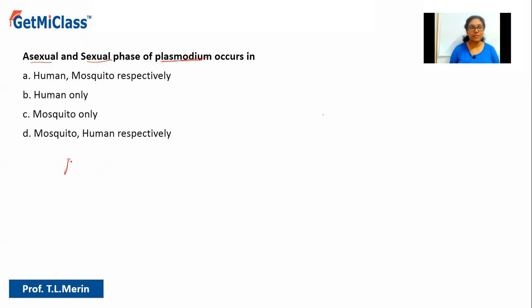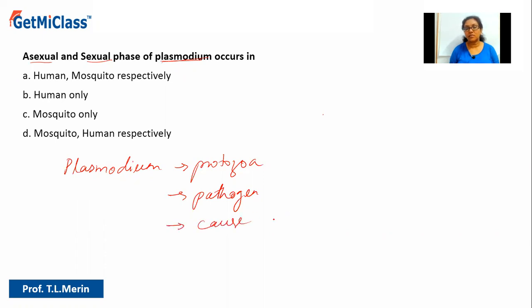So Plasmodium is a type of protozoa, and it is a kind of a pathogen. What is this? It is a pathogen. Pathogen means it causes disease. Okay, and there are various types of Plasmodium, and they cause what? They cause malaria.